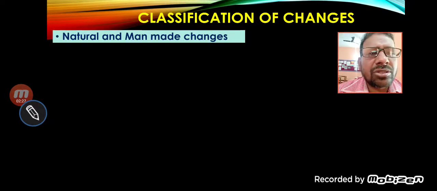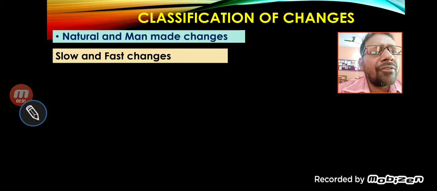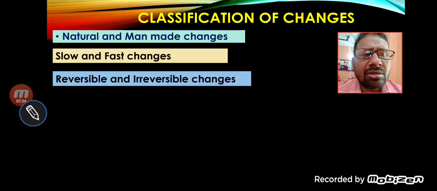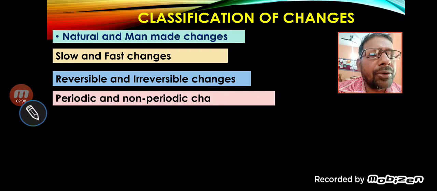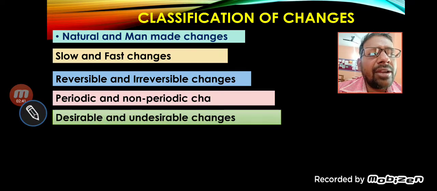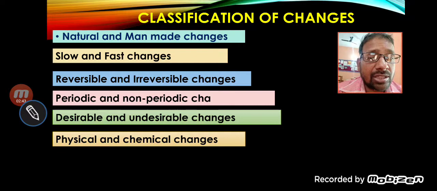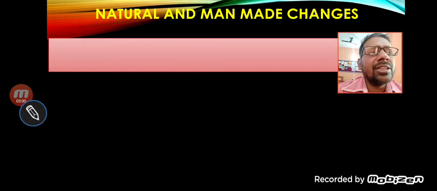Classification of changes. First one is natural and man-made changes, slow and fast changes, reversible and irreversible changes, periodic and non-periodic changes, desirable and undesirable changes, and the last one is physical and chemical changes. We will talk about every change in detail, and at the end we will talk about physical and chemical change with many examples in the next lecture. So, first we will talk about natural and man-made change.